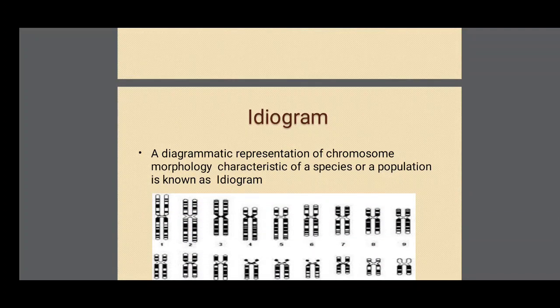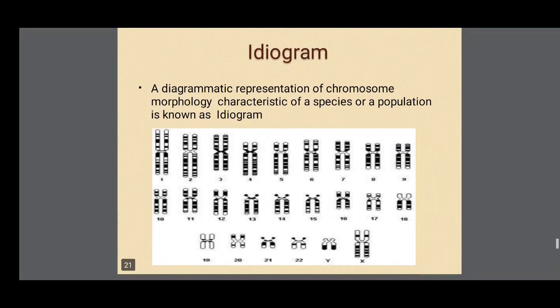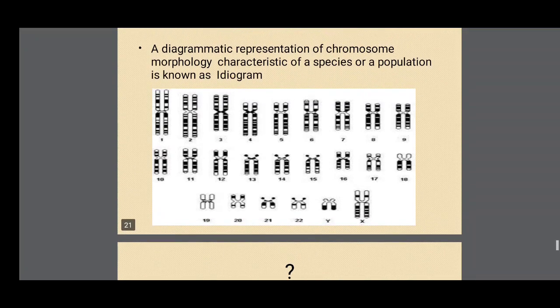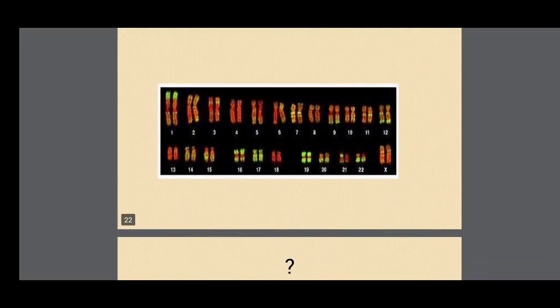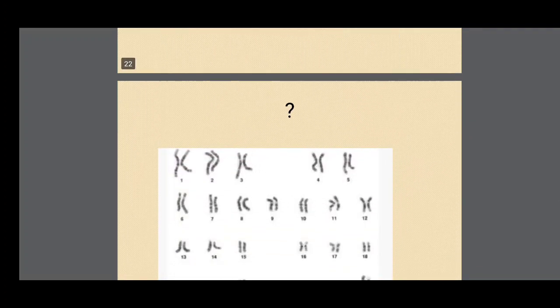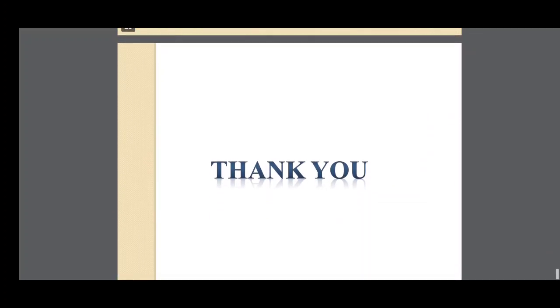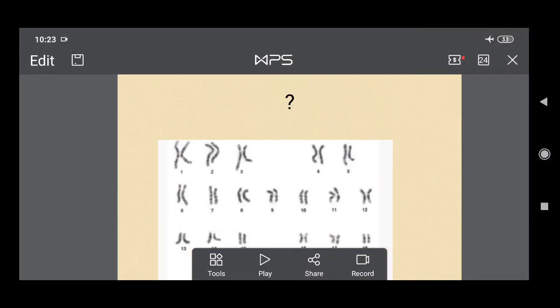Ideogram. A diagrammatic representation of chromosome morphology characteristic of a species or a population is known as an ideogram. Through an ideogram we can analyze chromosome structures and also chromosomal aberrations. So you can see the original picture of the ideogram. This is also an ideogram. Chromosomes are the genetic information carriers from one generation to another generation. Thank you very much.